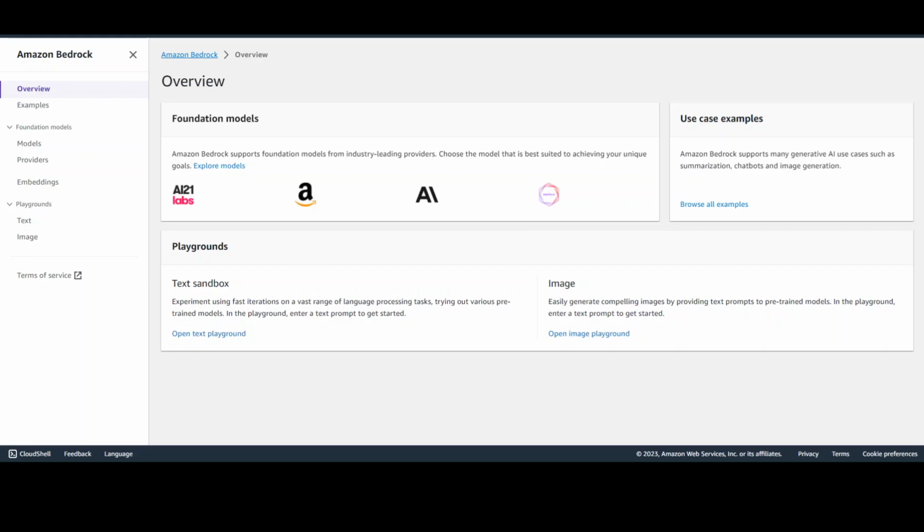Okay, now if you look at this screen, this is really clever from AWS. What they have done is that AWS Bedrock is just an API interface to various models. A lot of providers are creating models, such as AI21 Labs, Amazon's own Titan models, and Stability AI, and then this one.